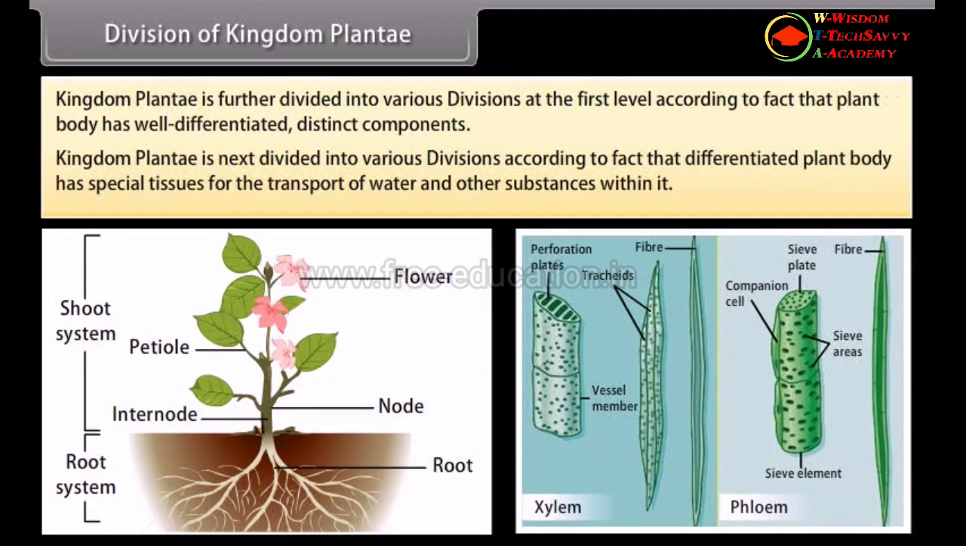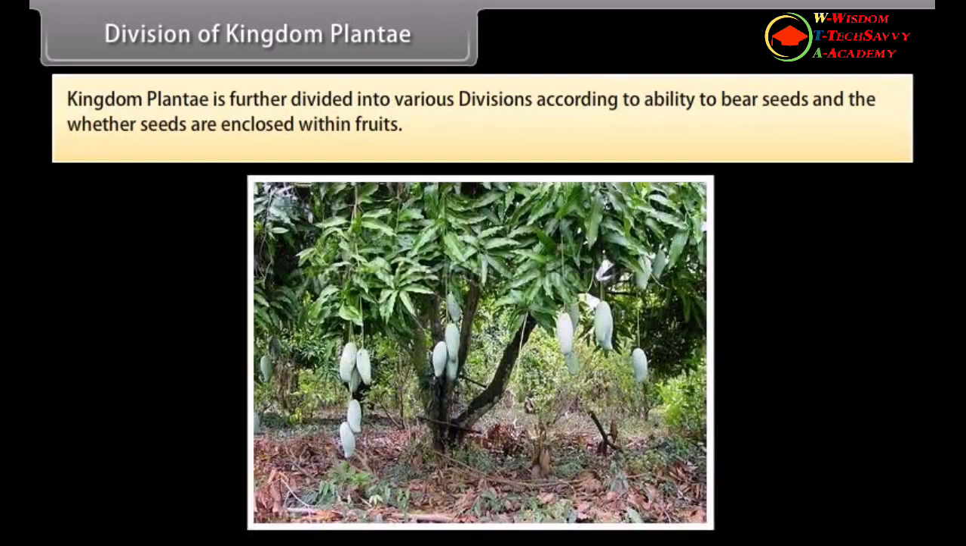Kingdom Plantae is next divided into various divisions according to whether the differentiated plant body has special tissues for the transport of water and other substances within it. Kingdom Plantae is further divided according to the ability to bear seeds and whether the seeds are enclosed within fruits.